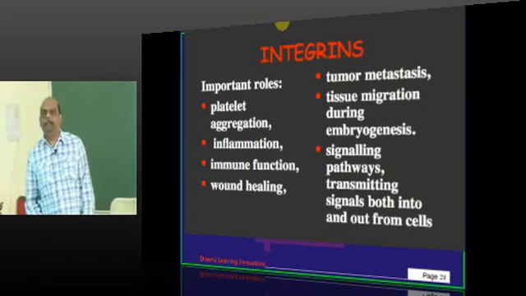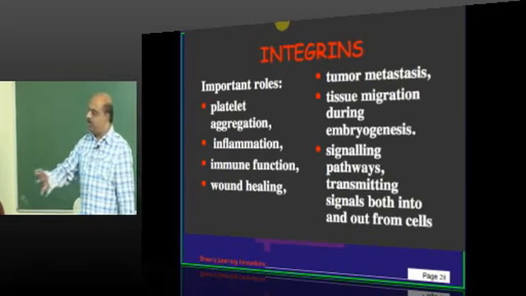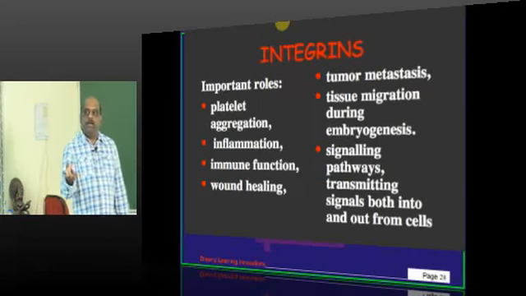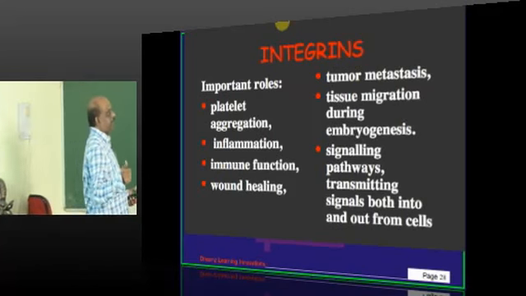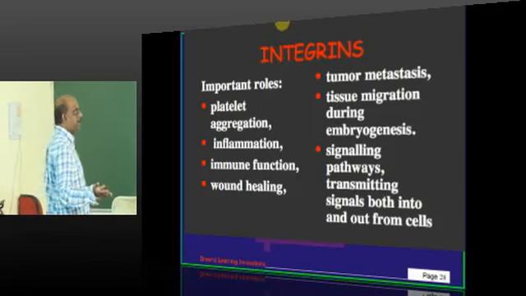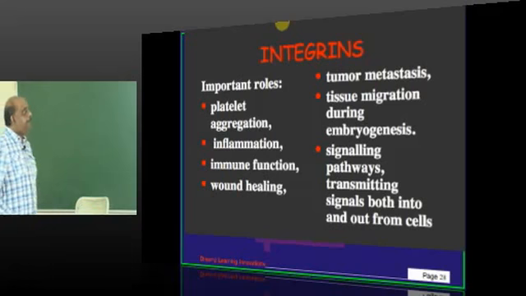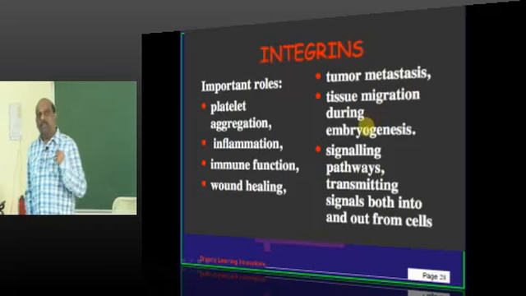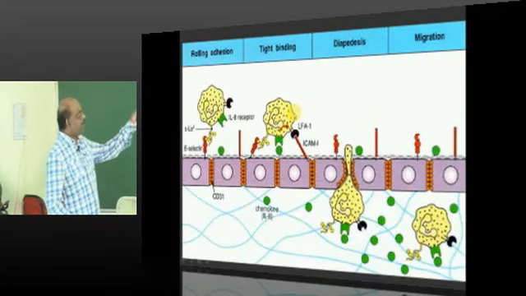So what are the various roles of the integrins, doctor? They are not only important for these two things which we have seen. What are the two things we have seen? They enable the leukocyte to adhere tightly with the vascular endothelium. Second, they also enable an APC to bind with the T cell. One more important function is platelet aggregation. They have found that integrins are important for wound healing, and for embryogenesis, tissue migration, tumor metastasis, for so many things. Integrin has a very, very important and crucial role. So you understood, doctor?